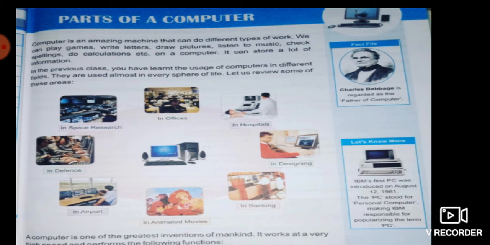We can save lots of information in a computer system, and we can save it permanently. If you are storing information on paper, the life of the paper is not so long. We have to keep the paper safely, and after some time the paper may get damaged. But in a computer you can save your information for a long time, and you can access it anywhere.